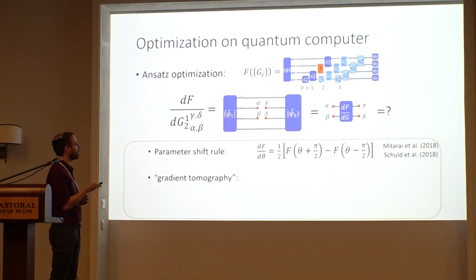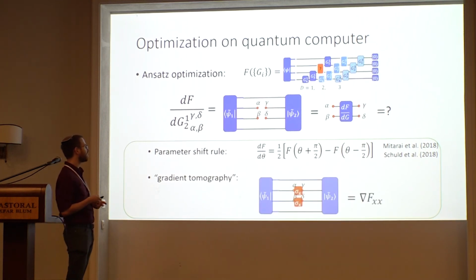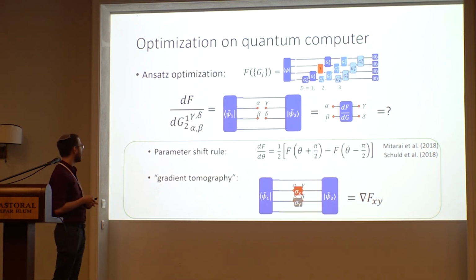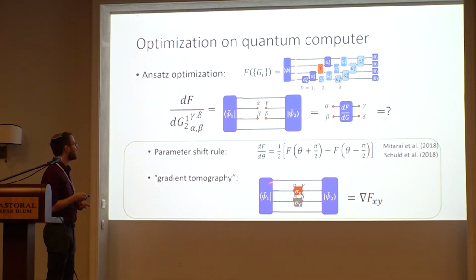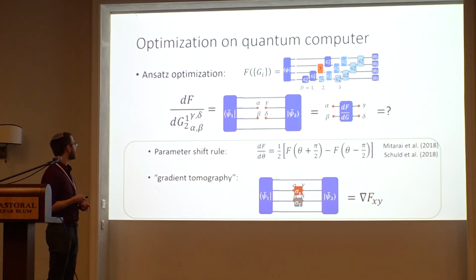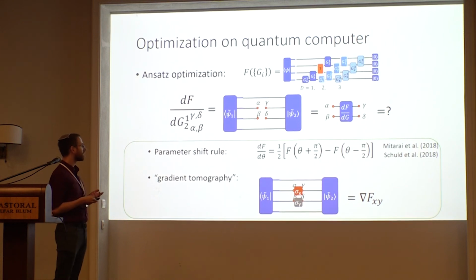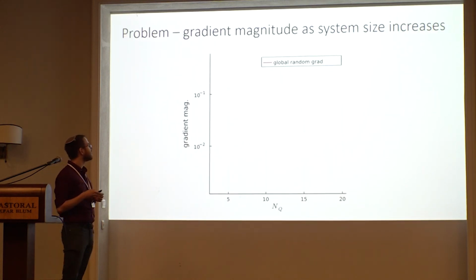Now the question is, how can we retrieve this fidelity gradient according to a gate? We can either use a parameter shift rule or an alternative method that we developed, gradient tomography, where we do a kind of tomography choosing different Pauli matrices in order to measure different parts of this tensor. And using this optimization, we can still get good results. The only problem is the scaling.